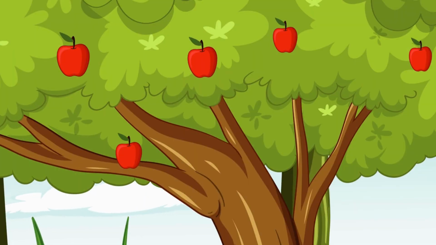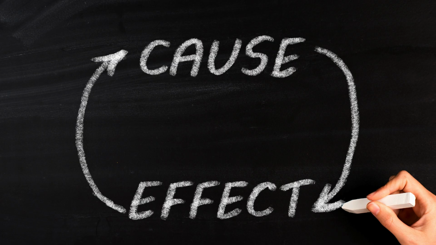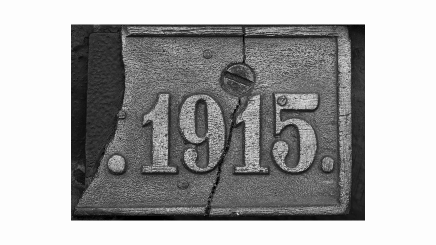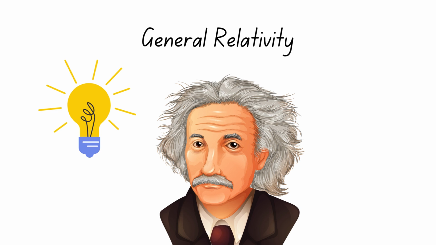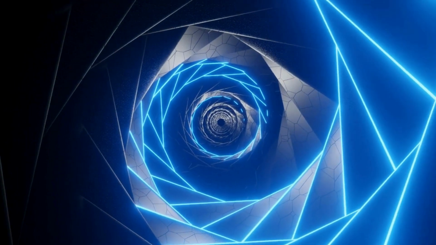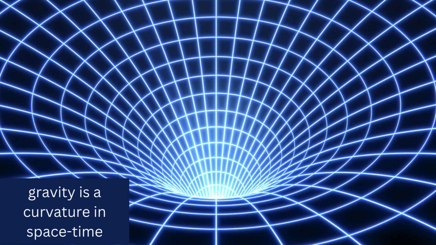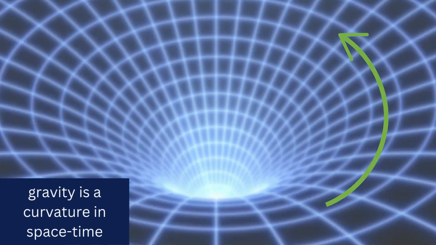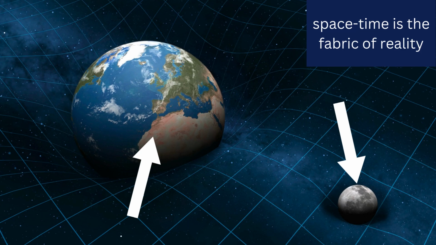Although Newton's theory predicts the behavior of gravity fields perfectly, it provides no explanation on what gravity exactly is and what causes it. In 1915, Albert Einstein came up with a new theory of gravity, known as general relativity. This theory provides a geometric definition of gravity, in which gravity itself is simply a curvature or an indentation in space-time, which affects how objects move. Space-time is the fabric of the cosmos, in which everything else exists.